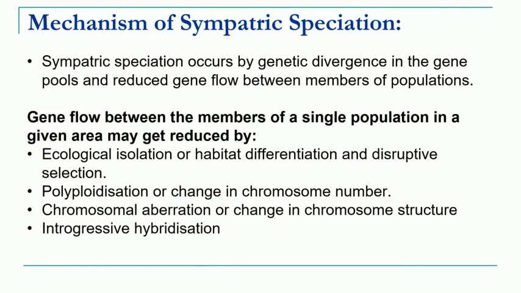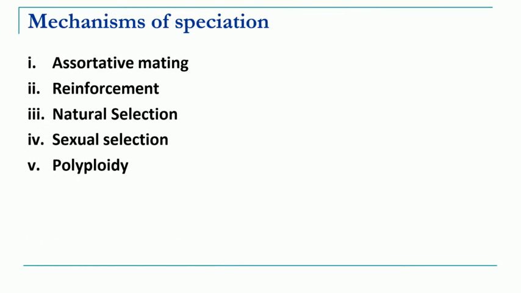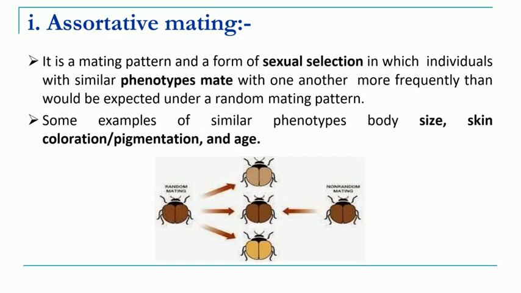Okay. So, now let us understand the different mechanisms of speciation. So, 5 mechanisms are there. First is assortative mating, second is reinforcement, third is natural selection, fourth is sexual selection, and fifth is polyploidy. The first mechanism is called assortative mating. So, what is assortative mating?